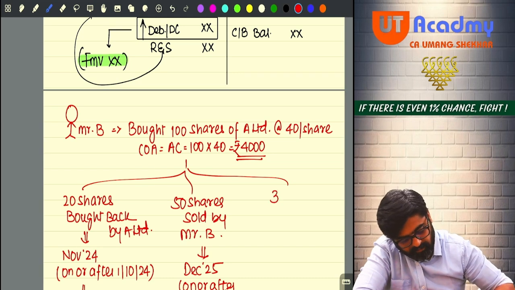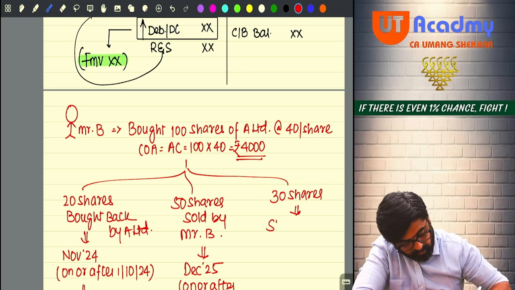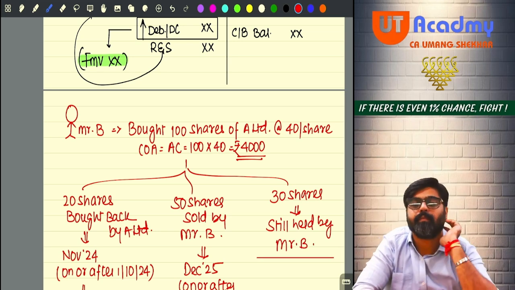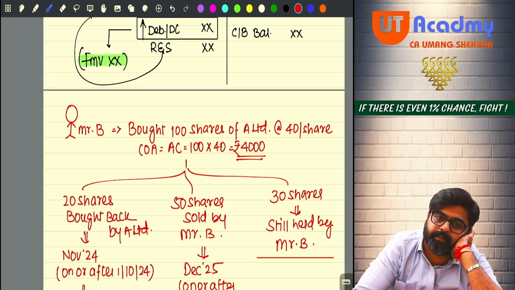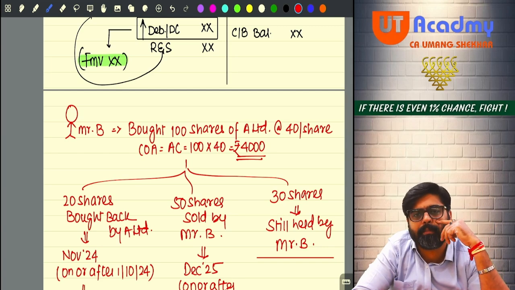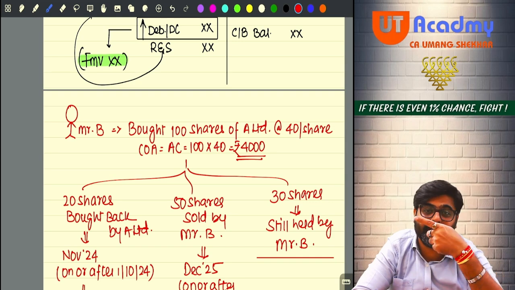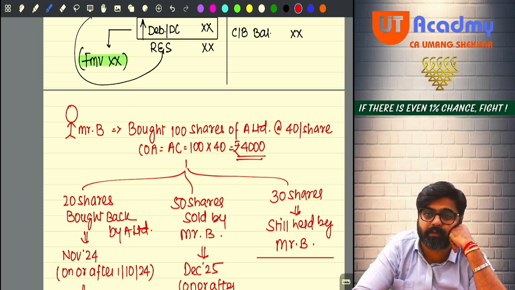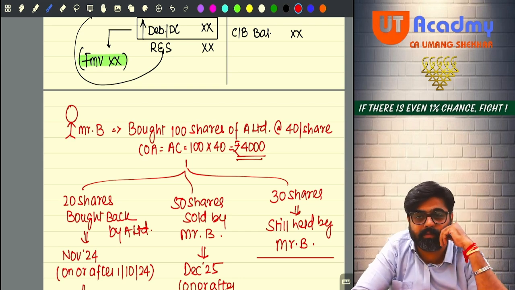How many shares? Still held by Mr. B. No effect to be given for these shares. Whenever they will be sold, that time the capital gain will be calculated, or bought back, then the effect will be given which we give for the first 20 shares. Same effect will be given that time also.